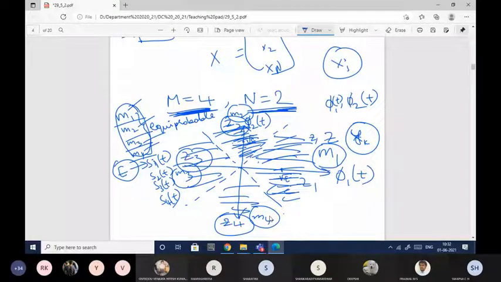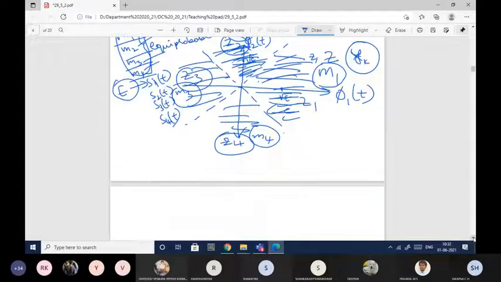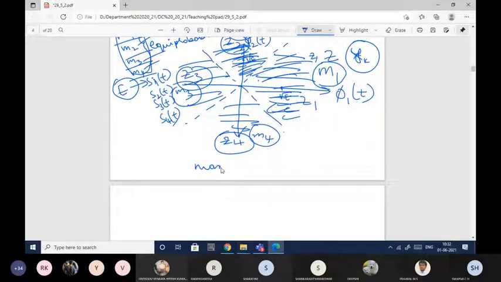So this is what will happen. This is what we need to calculate: find the maximum likelihood function, and based on it, if the received point falls in a particular region, the decision will be taken in favor of that particular symbol that is transmitted. That is all related to the maximum likelihood receiver. This maximum likelihood receiver will be implemented in the correlation receiver. I'll go for that in a while. Until here, if anybody has doubts, you can ask me. Hope this is clear to all of you.